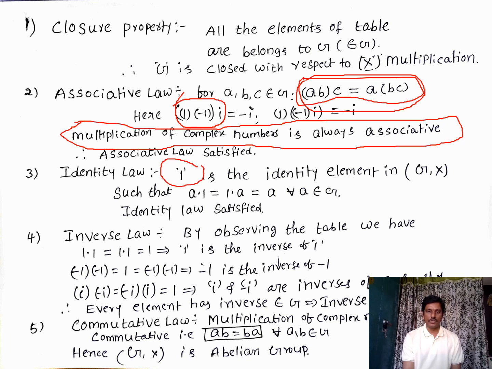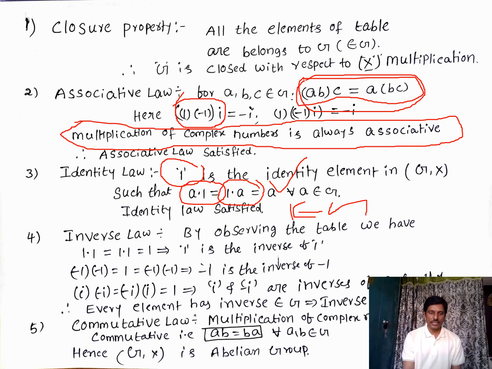So clearly a·1 equals 1·a equals a. Therefore the identity element in the given group is 1. 1 is there in the group, therefore 1 belongs to G. Therefore the identity property is satisfied.